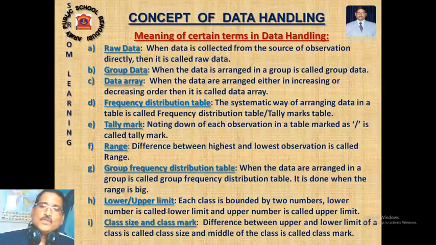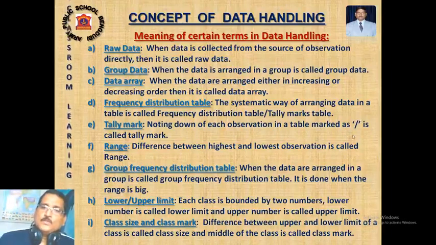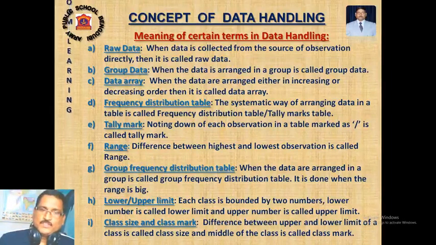Tally marks: the number of observations occurring in a particular group, a particular class interval, we represent as a slash. Each slash is called a frequency of that observation. So how many frequencies will there be? After counting it, we can solve it. I will solve it for you after this slide also.